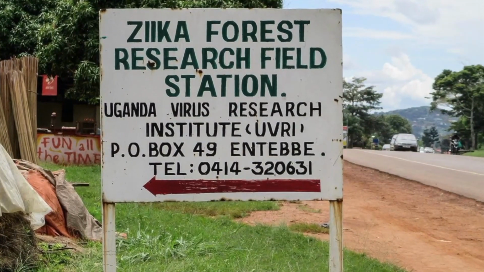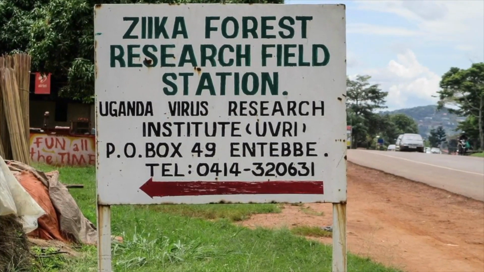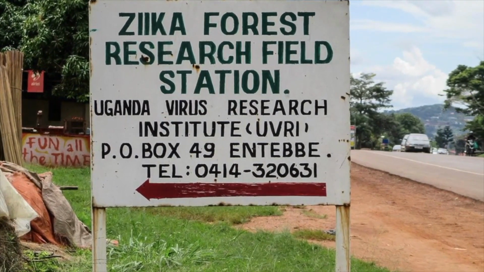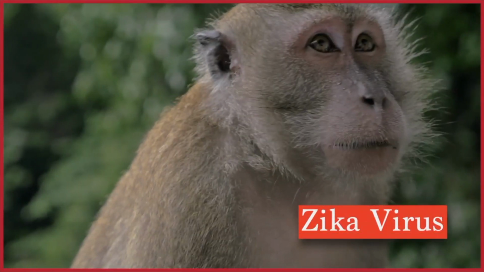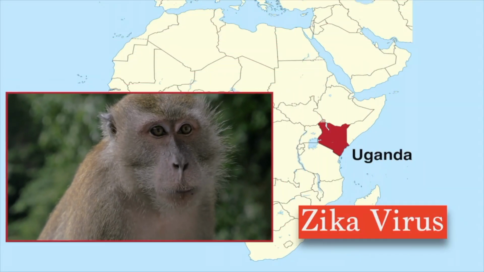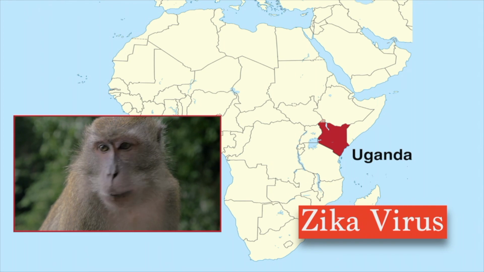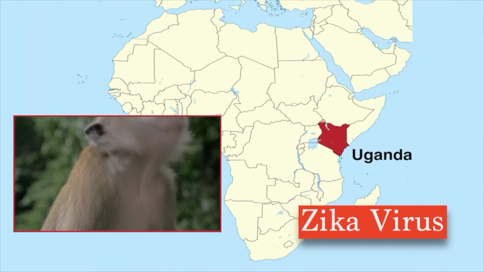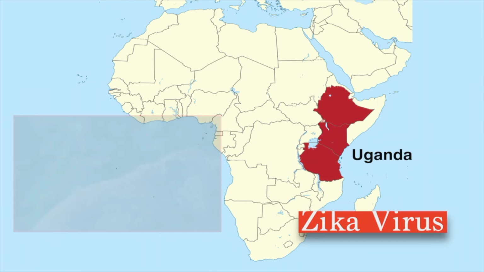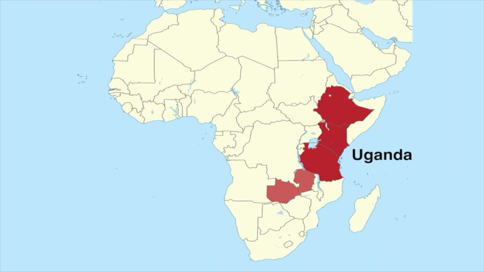Another mosquito-borne disease is Zika. The Zika virus was first discovered in 1947. The virus was first isolated in a rhesus monkey living in the Zika forest located in Uganda. It was later identified in humans in 1952. Over several decades, it was reported in many nations in Africa and Asia.